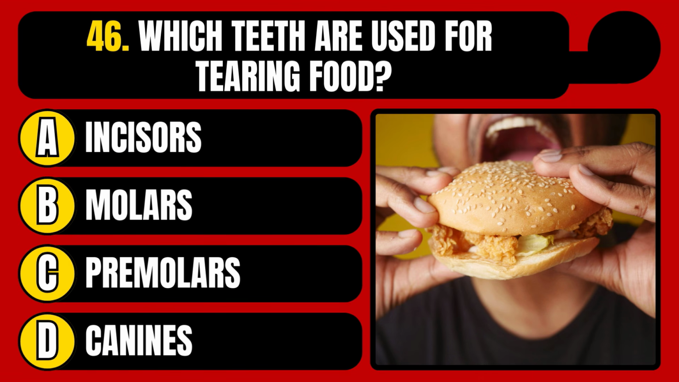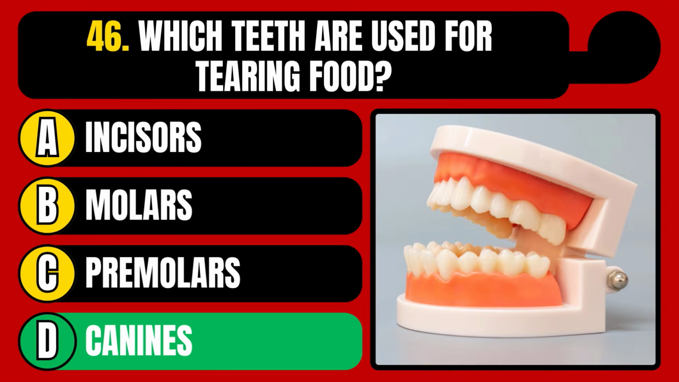Which teeth are used for tearing food? Incisors, molars, premolars, or canines? The correct answer is option D, canines.